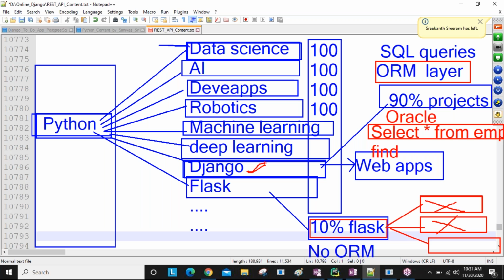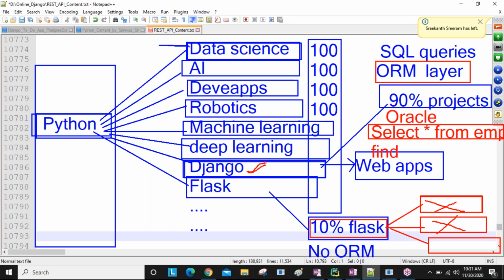And also Django is providing a ready-made ORM layer, so database knowledge is not required much when using the Django ORM. We just learn the Django ORM queries, and whatever database you are using, the database format is automatically converted from our Django queries. That's why we are learning the Django framework, and using it we are going to develop web applications more easily, with less time and less cost, guys.